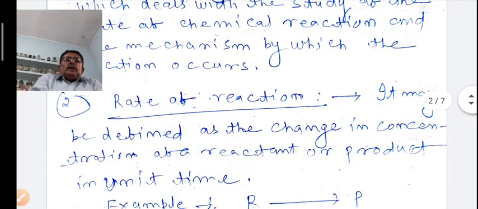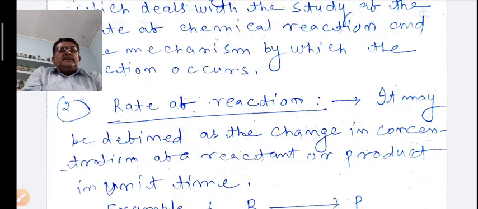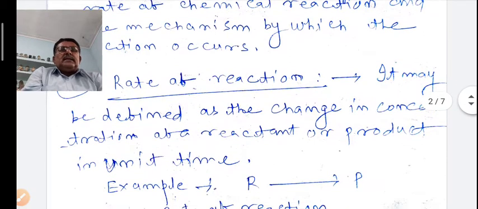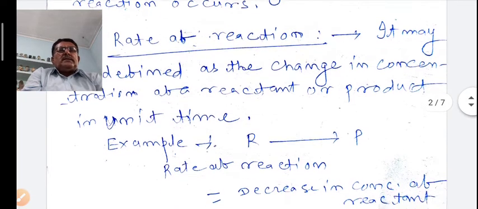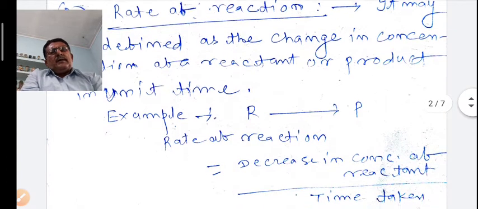Now the second point, rate of reaction. It may be defined as the change in concentration of reactant or product in unit time. In per unit time, the concentration of reactant changes; that is called rate of reaction. For understanding, an example is given.